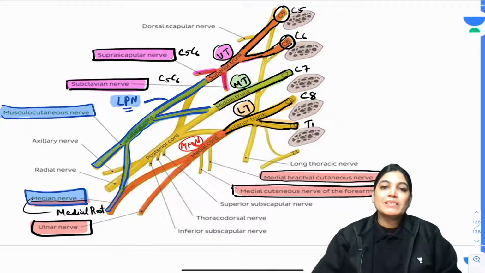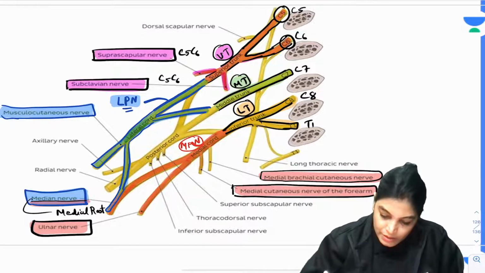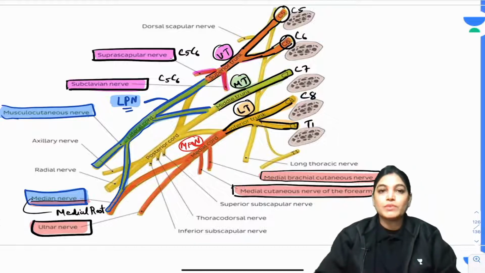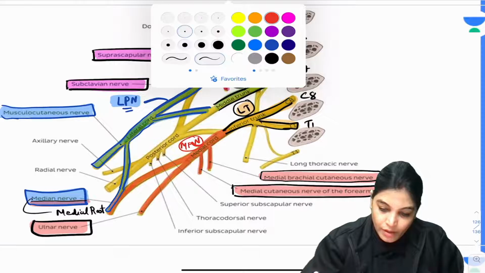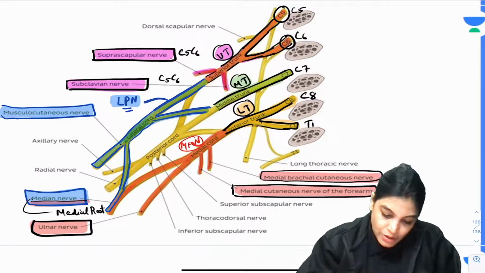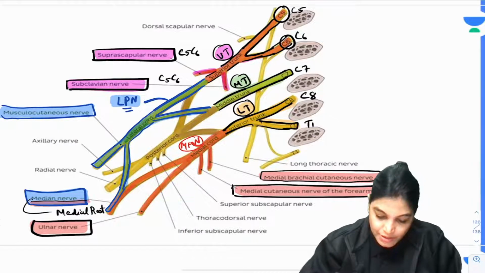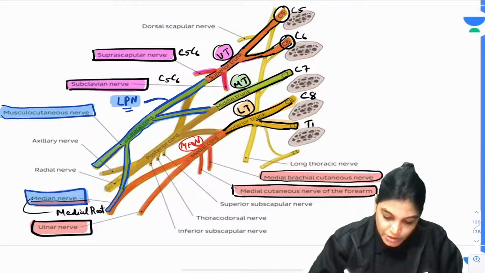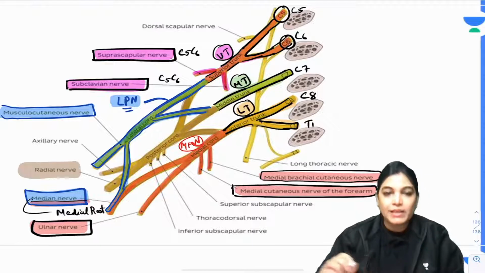Now, what remains is the posterior cord. So this is all done with the branches of the medial cord. Now we will move on with the branches of the posterior cord. Okay. So posterior cord is formed by joining the posterior division of all the three trunks. So this is the formation of posterior cord, and it gives the following important branches. It is giving one radial branch. Actually, this is the largest branch of brachial plexus.